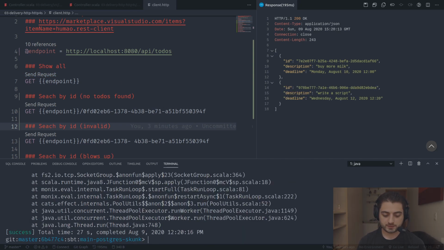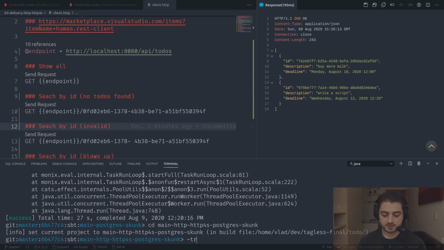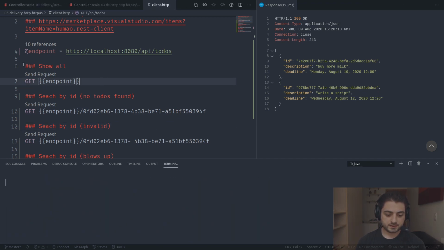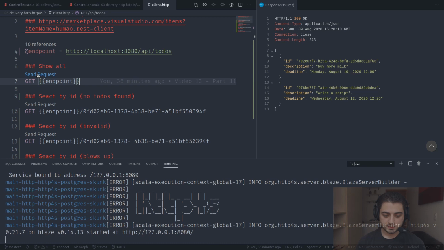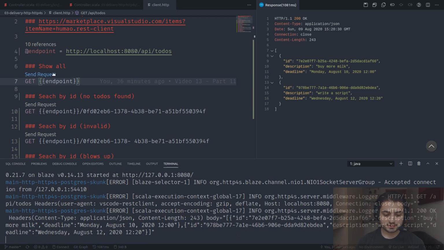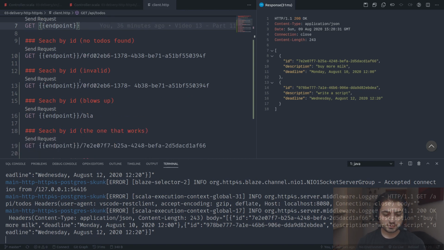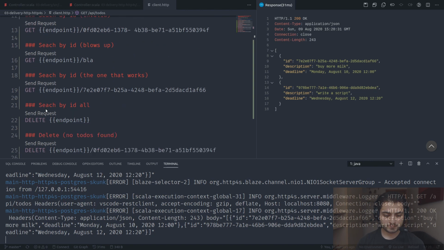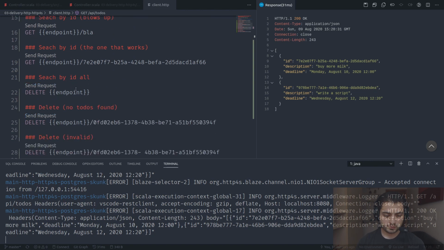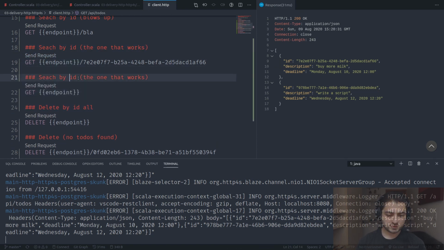All right, cool. So we have a queue over here. Let's change back to main HTTP, HTTP4s, Postgres skunk like this, restart like that. Okay, so we have show all, and we're not going to retest everything. So let me just do, what does it say? Search by ID all. Oh, I renamed it improperly. All right, so let's just grab this one. Let's just call it search by description.